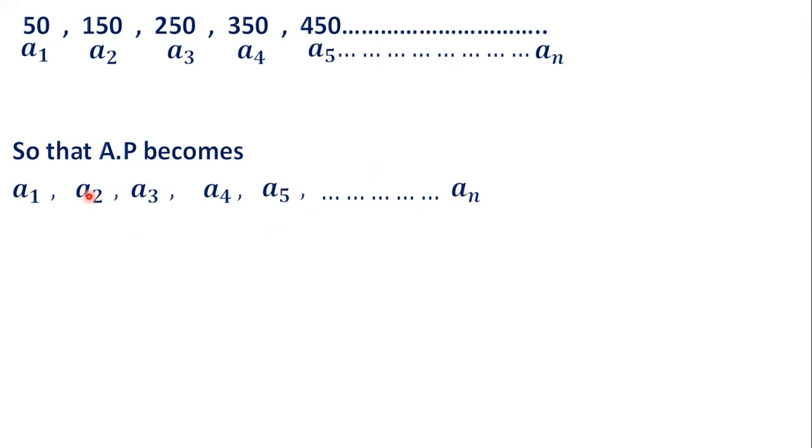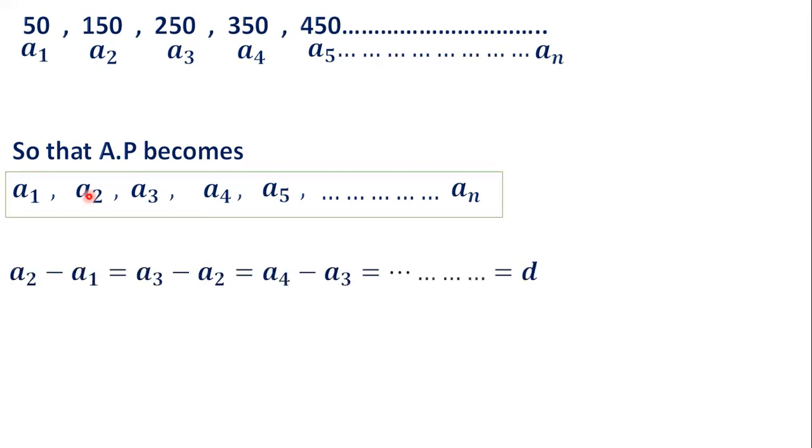To find the common difference, the formula is A2 minus A1, or A3 minus A2, or A4 minus A3, or A5 minus A4.